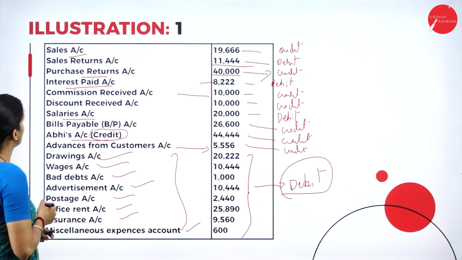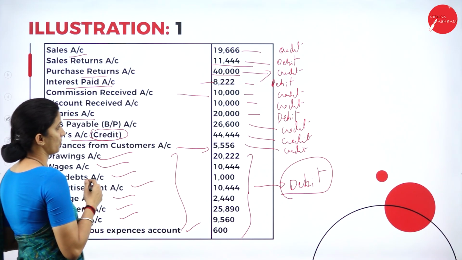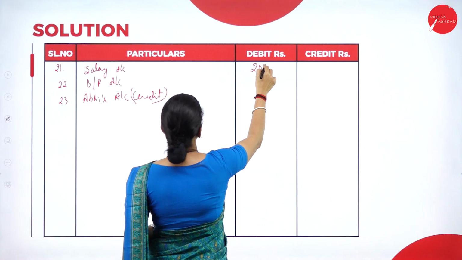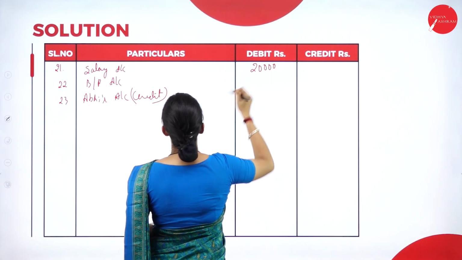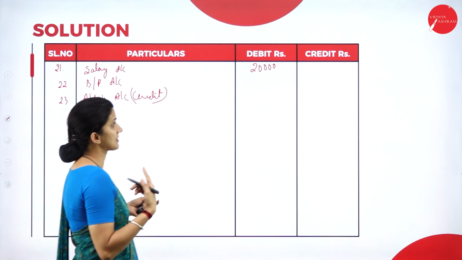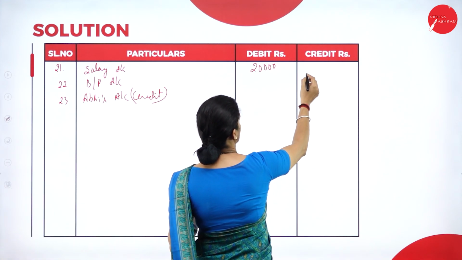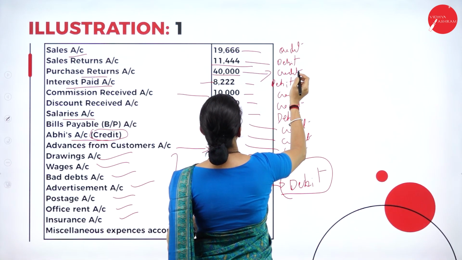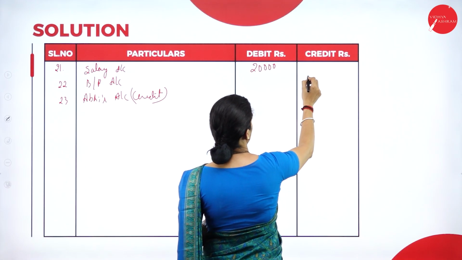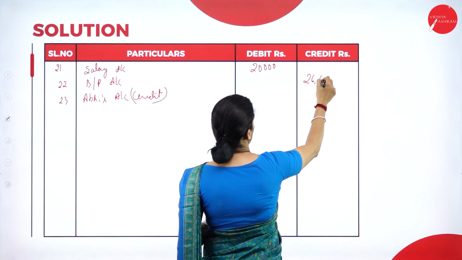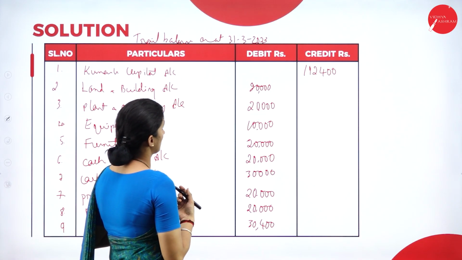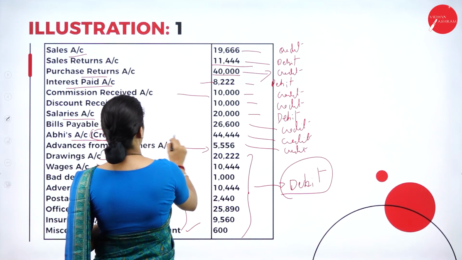The amount here is 20,000 for salaries, which is a debit balance. Then bills payable account is a liability, so you will have it under the credit side, 26,600. Then we have Abhi's account, which is clearly given as a credit balance.